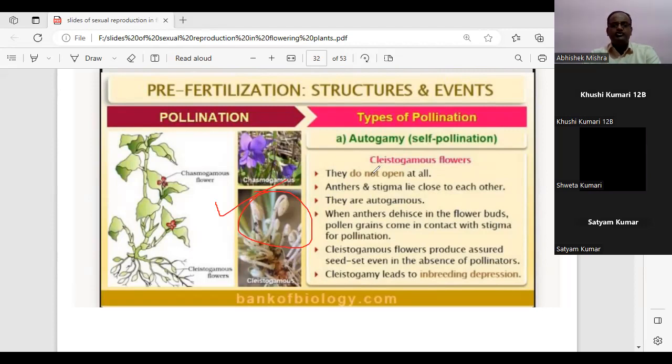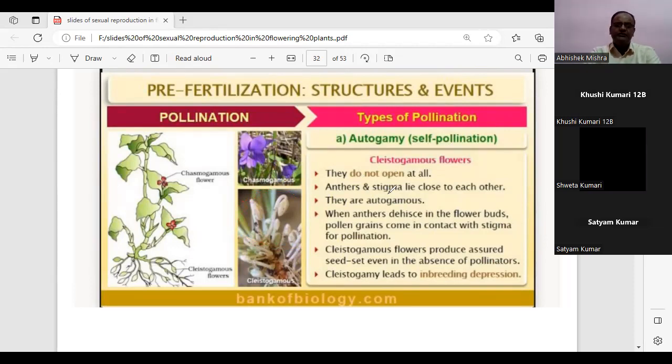Why? Because they do not open at all. That means the flower remains closed. The anther and the stigma lie very close to each other and they are autogamous. That means they will do self-pollination. When the anther dehisces, the pollen comes in contact with the stigma. This cleistogamy assures that the seeds will be formed.